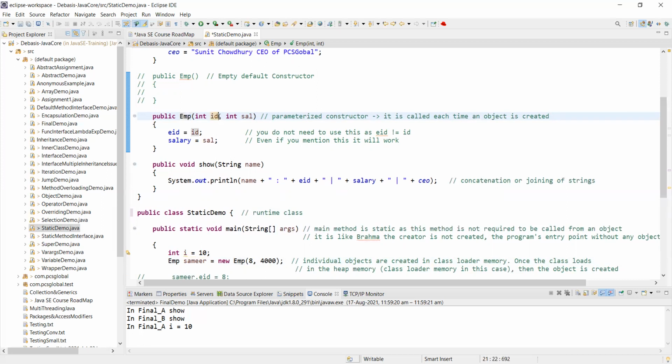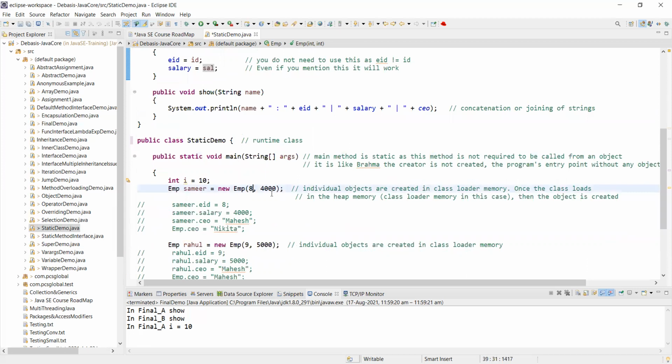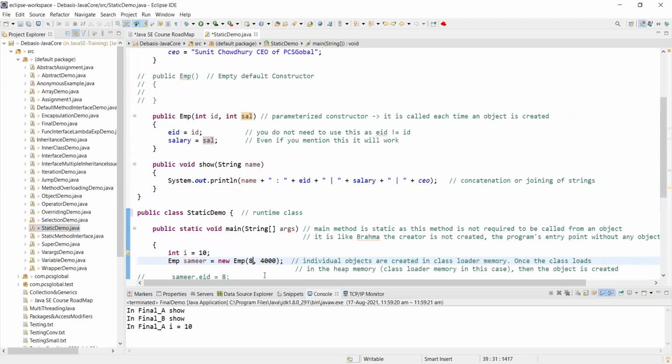Here I'm passing INT. INT means the type of the variable ID and the type of the variable sal. See, here I'm passing 8. 8 is the INT, just one-to-one mapping. You map it, ID 8. So ID equal to 8, I'm passing 8. And salary, what am I passing? The first instance, Samir, 4,000.